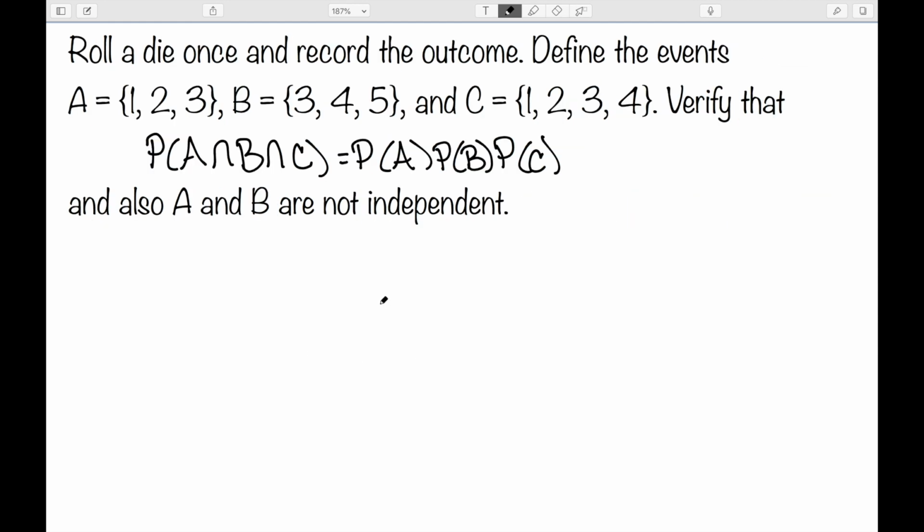And I want to start to consider 3 events and see how that works. Our default may be to say that the probability of A intersect B intersect C is equal to the probability of A, probability of B, probability of C. But let's look at that a little bit closer.